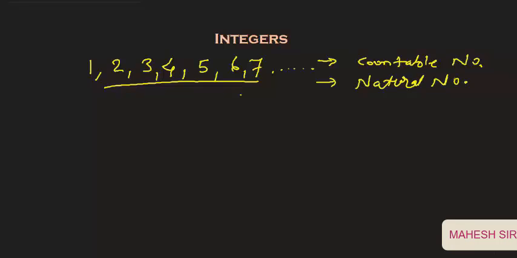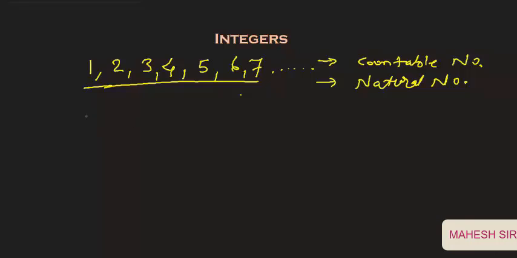So students, in previous classes you already studied about natural numbers: addition, subtraction, multiplication, division and all the operations of natural numbers. Okay, now one more number was introduced in previous classes.